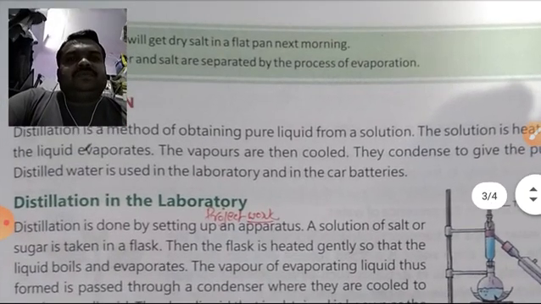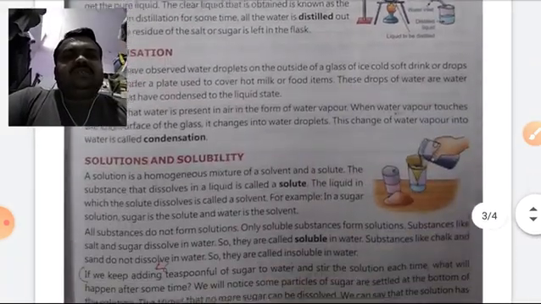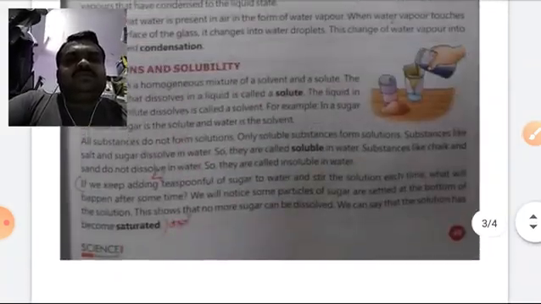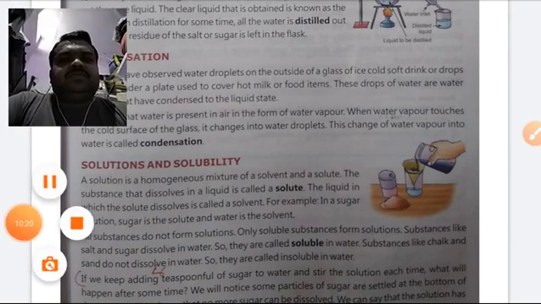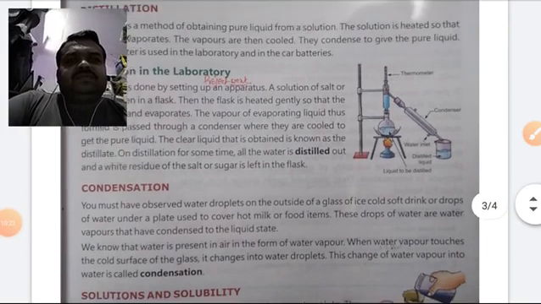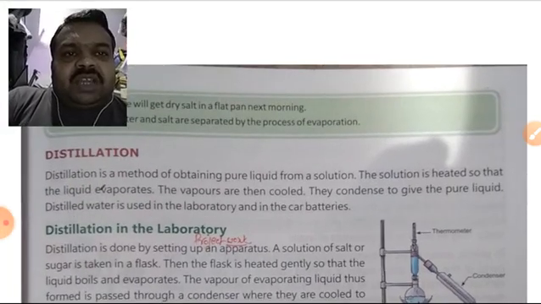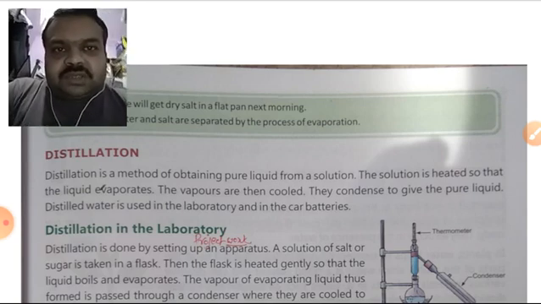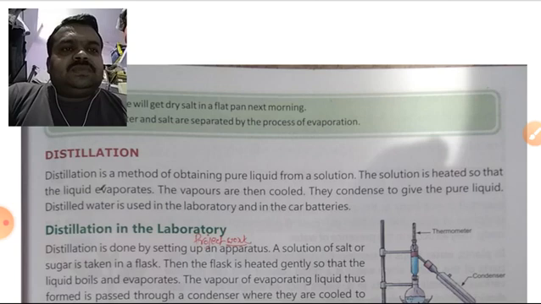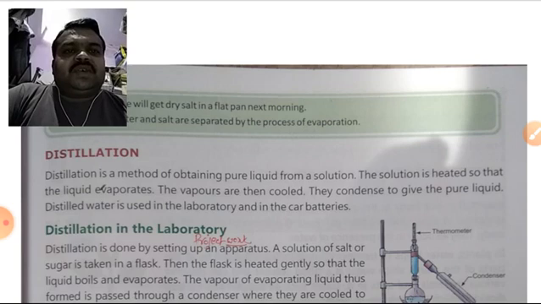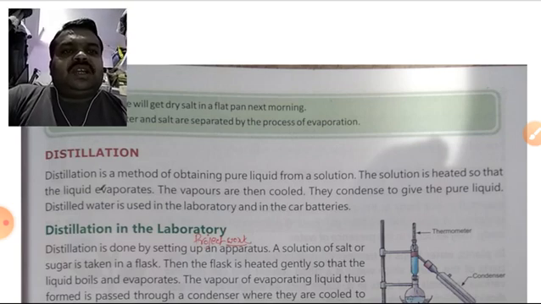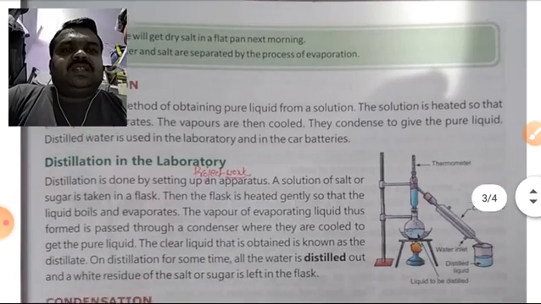Now look, the next heading is distillation. What is distillation? Distillation is a method of obtaining pure liquid from a solution. The solution is heated so that the liquid evaporates. The vapors are then cooled. They condense to give the pure liquid. Distilled water is used in the laboratory and in car batteries.